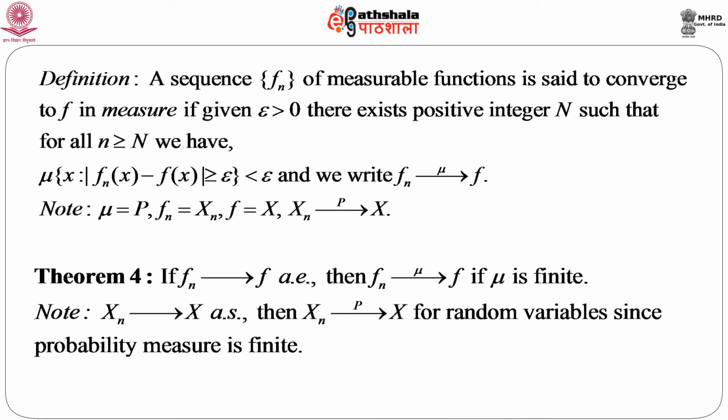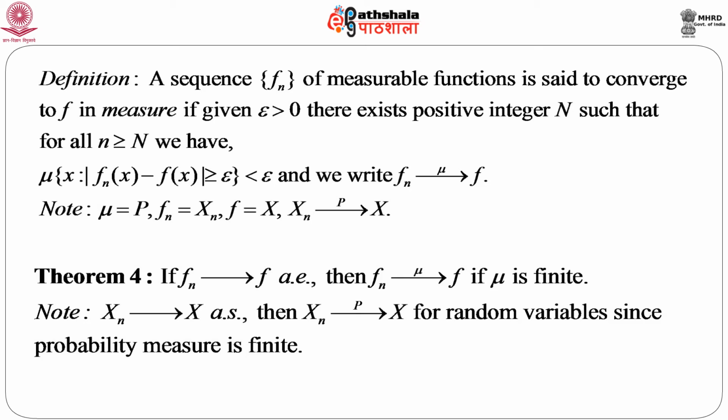Another definition: a sequence f_n of measurable functions is said to converge to f in measure if, given epsilon greater than 0, there exists a positive integer capital N such that for all small n greater than or equal to capital N, we have mu of the event x such that mod of f_n(x) minus f(x) is greater than or equal to epsilon, must be less than epsilon.